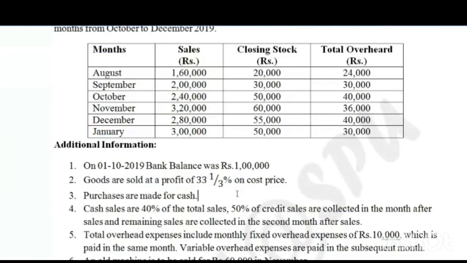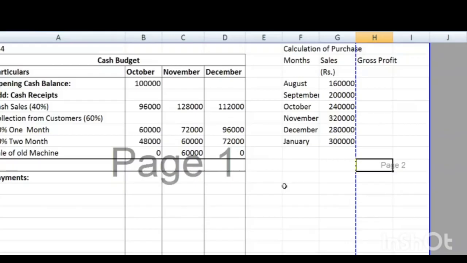That means 1/3 of cost price, that means 33.33333 of the cost price. But we don't have the cost. We are having sales. So can you tell me how many percentage of sales if it is 33 and 1/3 percentage on the cost? Here we are having sales. So we need the percentage on sales, but the percentage is given on cost.